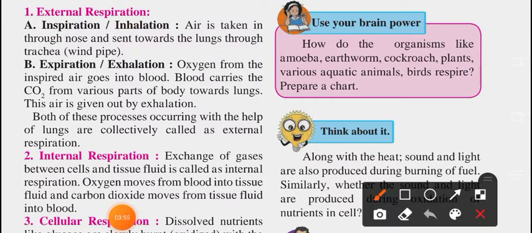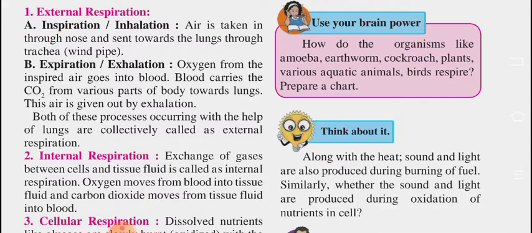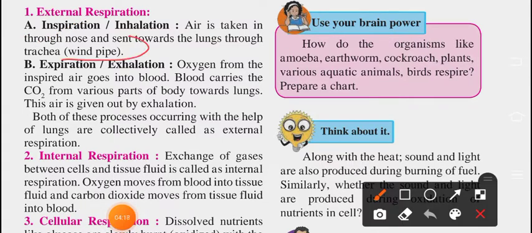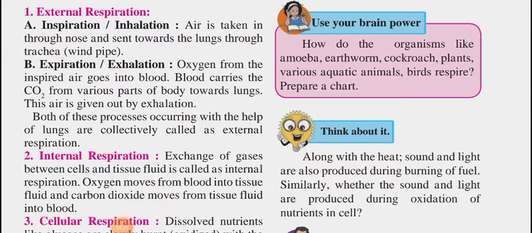External respiration means inhalation, or a new word, inspiration. We take air into our body through the nose, and send it towards the lungs through the trachea, or windpipe. This trachea is present in our body itself.